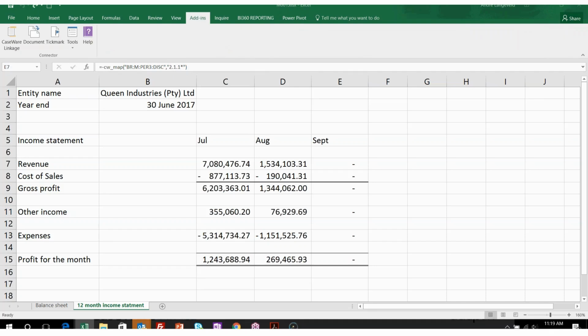Okay, and you'll also note for September we don't have any figures because this company does not trade in September. So therefore we've left it as 0. Okay, and there we go.